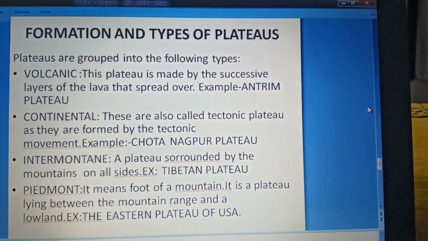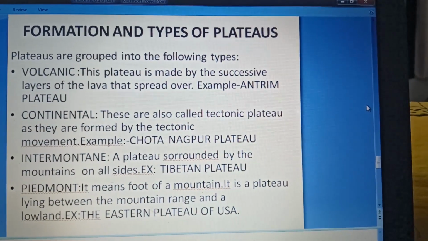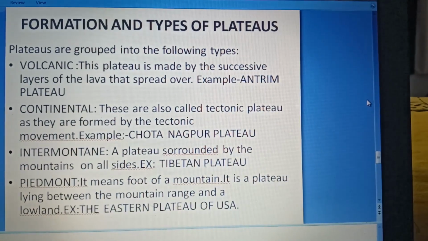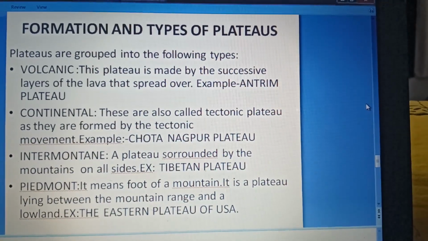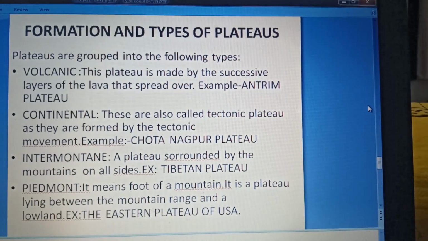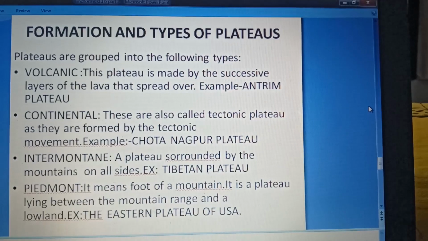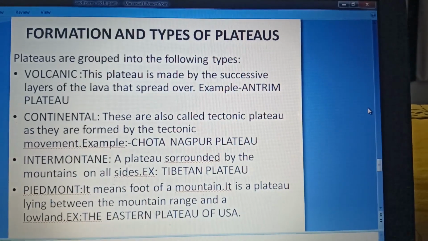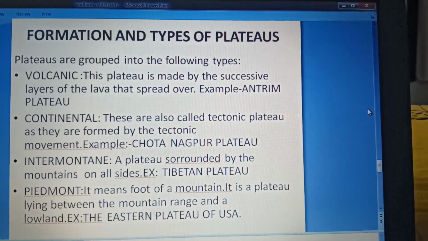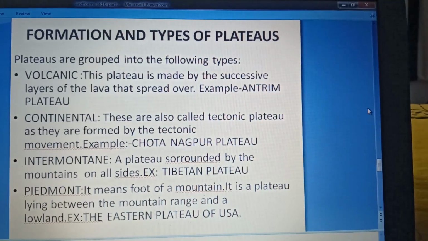Now let's talk about formation and types of plateau. Plateau is another kind of landform, how they are formed, and what are the various types of plateau. Volcanic plateau. This plateau is made up by the successive layers of lava that spread out. Example, Antrim Plateau, Continental Plateau.